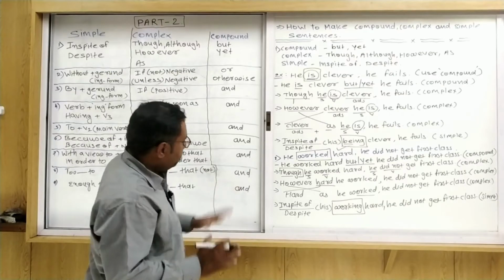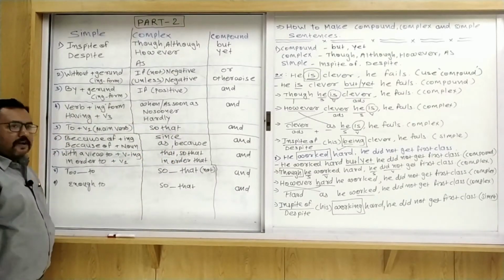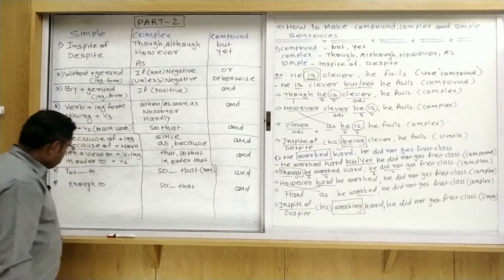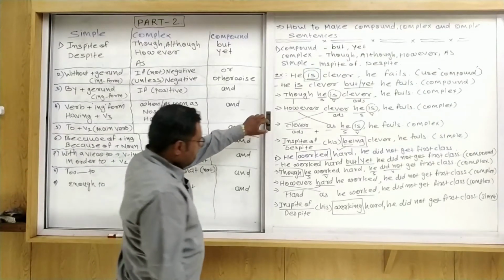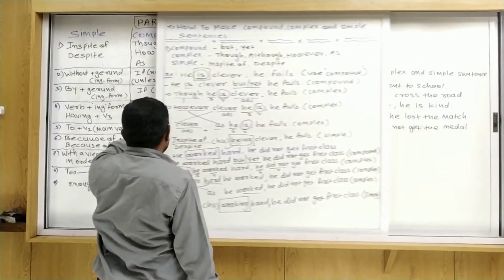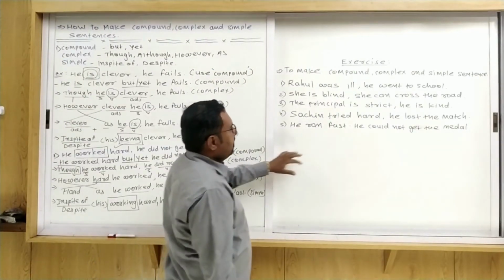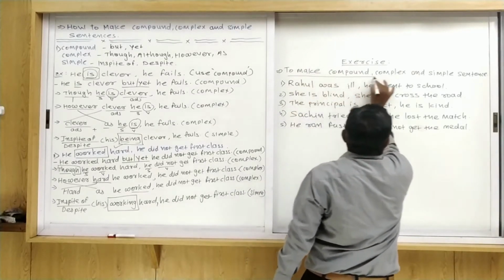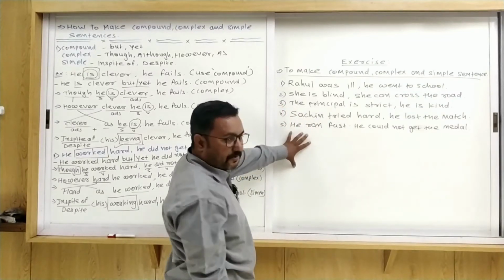If you understood, then write these things down in your notebook, and you can take a screenshot also. First of all you take the screenshot. After that I write here some sentences, and that is an exercise for you to make compound, complex and simple sentences using these 5 things.